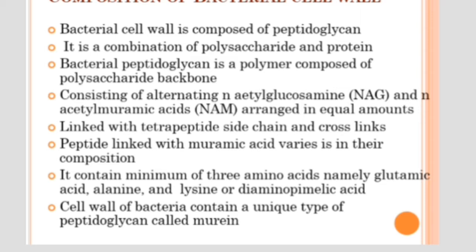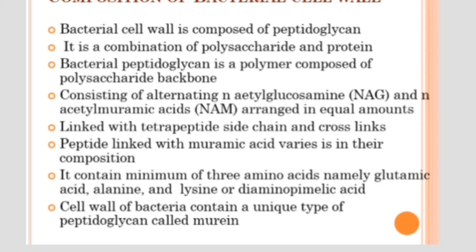So peptidoglycan is the main constituent of the bacterial cell wall. It is a polymer composed of a polysaccharide part and a protein part. The polysaccharide part forms the backbone, composed of N-acetyl glucosamine and N-acetyl muramic acid, present in equal amounts and linked to a tetrapeptide.